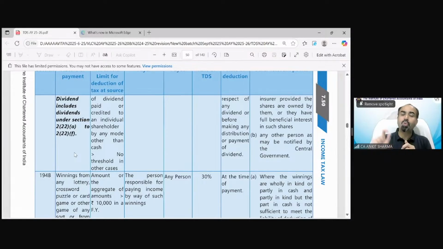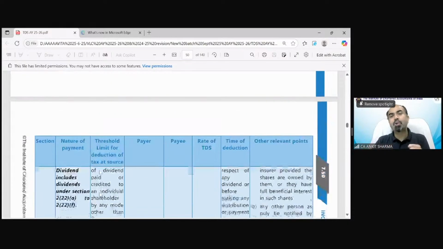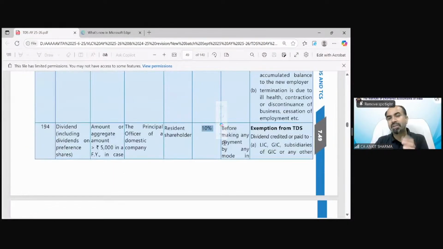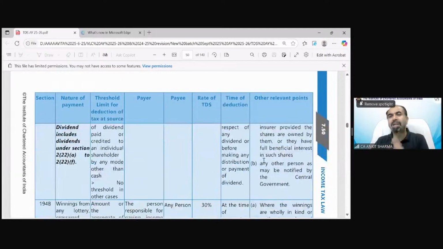If the payment is to any person other than an individual, then there is no threshold limit or exemption. Even if 1,000 has been paid, TDS needs to be deducted at the rate of 10%. Exemptions: if the payee is LIC, GIC or a government department, in that case there is no requirement of deduction of TDS. There is a general advantage: if the payee is a government department or bank or LIC, etc., then there is no requirement of TDS deduction.